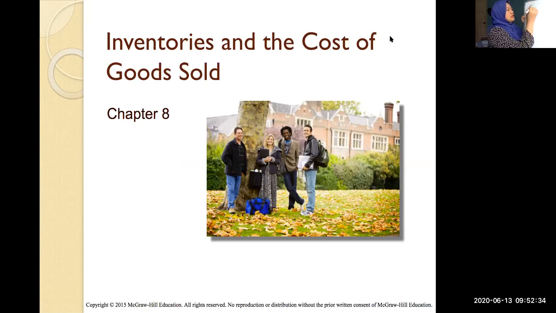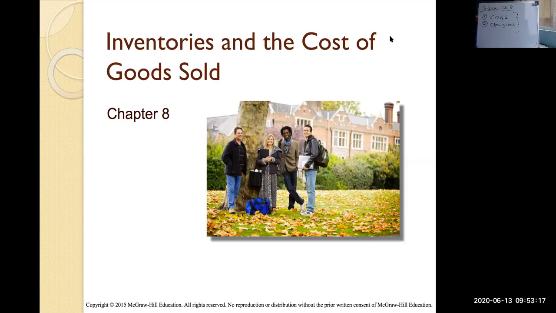So number 1, talking about stock in your chapter 8. Remember, the stock movement, the objective is to determine, number 1, what is your cost of goods sold. You want to see how to determine your cost of goods sold. And number 2, you want to know what is your closing stock. These are the things that you must know at the end of the day: the cost of goods sold and the closing stock for a period of time.